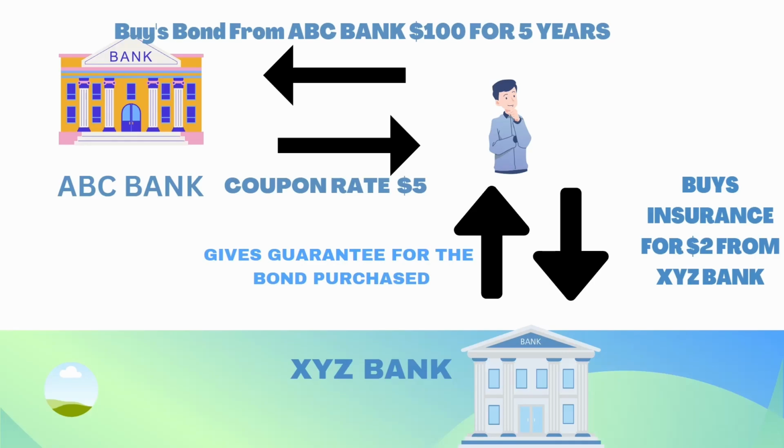So here Mr. A is protecting himself from the default risk of ABC Bank by taking an insurance coverage from XYZ Bank. The $2 which XYZ Bank is charging can be higher if XYZ Bank thinks that ABC Bank has a higher chance of going into default. So this rate can vary depending upon the default risk of the bank which is issuing the financial instrument. So this is just a small example of how credit default swap works.